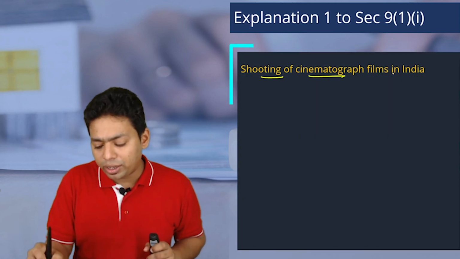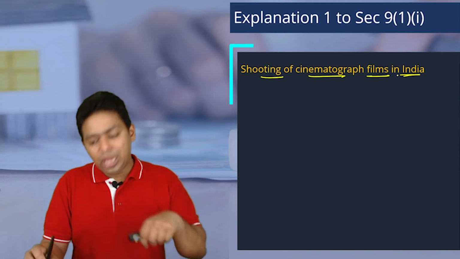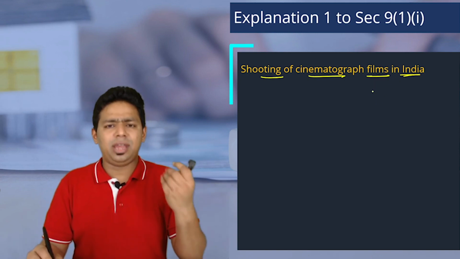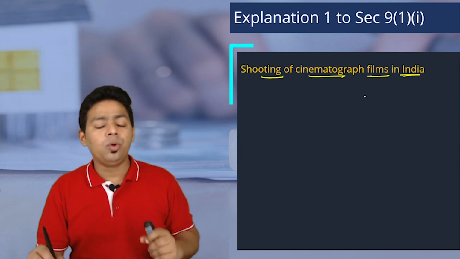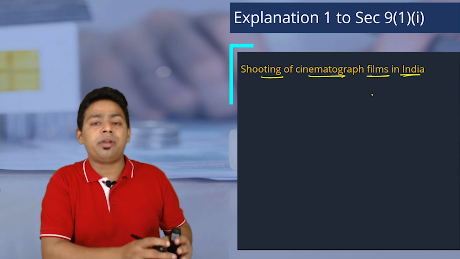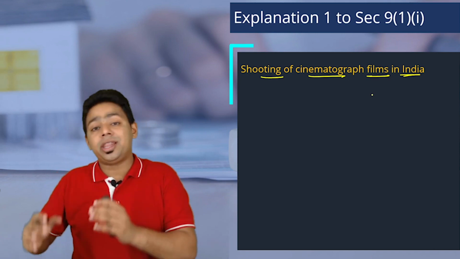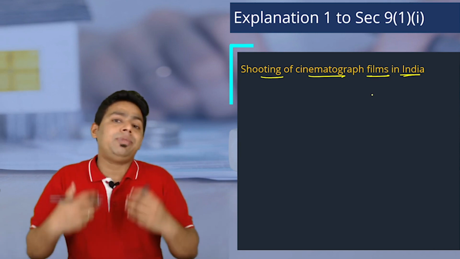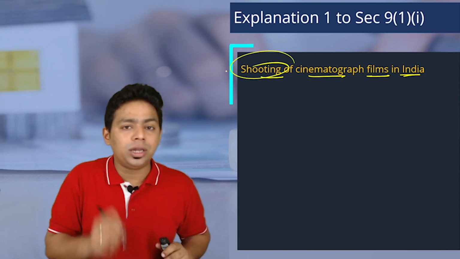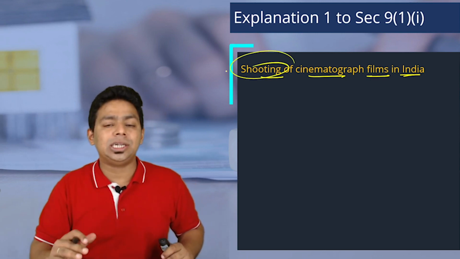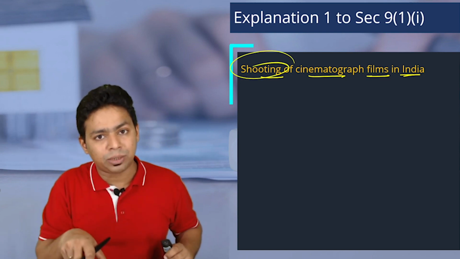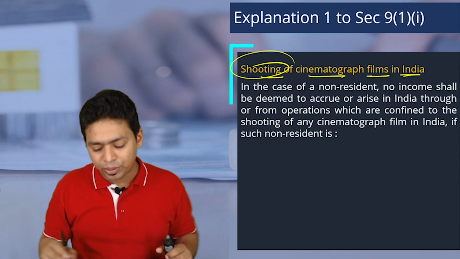Shooting a cinematograph film in India. If some foreign producer, maybe Avengers or any other, has come to India to our Ramoji Film City or Mumbai Film City where they are going to shoot a movie, please understand, only shooting a movie here should not be considered as having a business connection in India, such that their global income should become taxable in India. No, that is not acceptable.